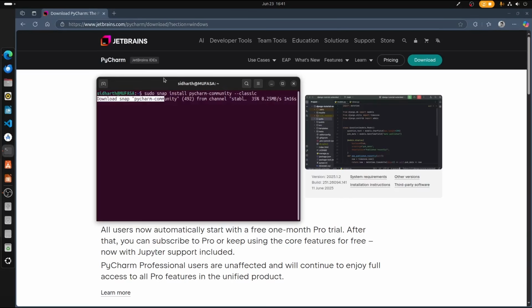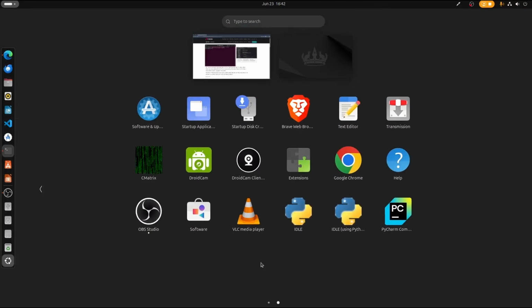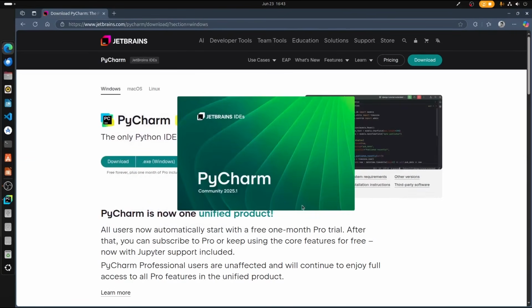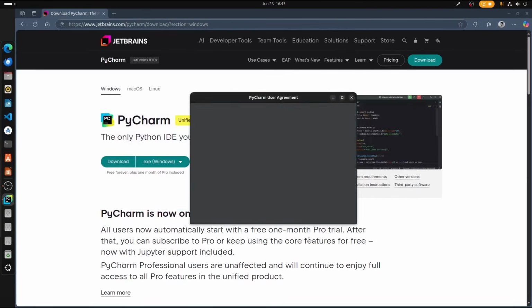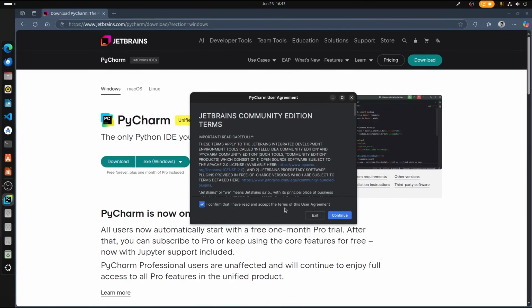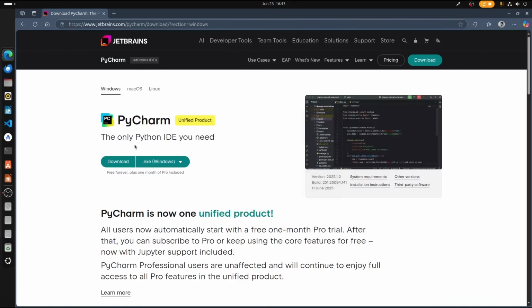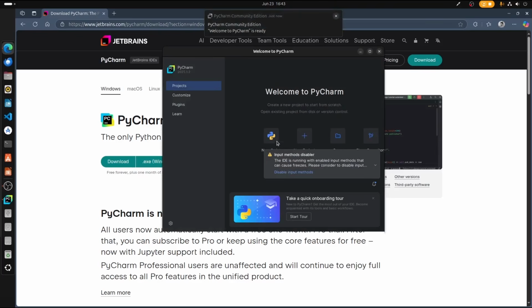So it's downloading. PyCharm is installed on my computer, and now we can open PyCharm by going into our application menu or start menu if you're using that. This is PyCharm Community Edition. This is completely free, and let's open that. There we go. I confirm and click on continue, don't send, and there you go.